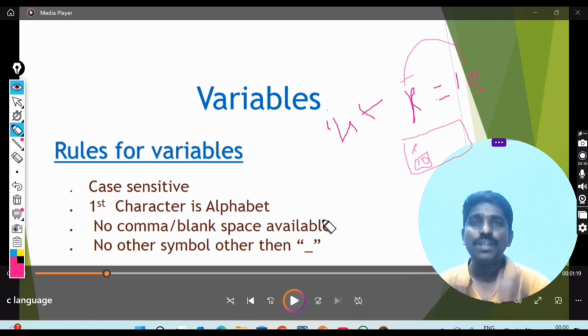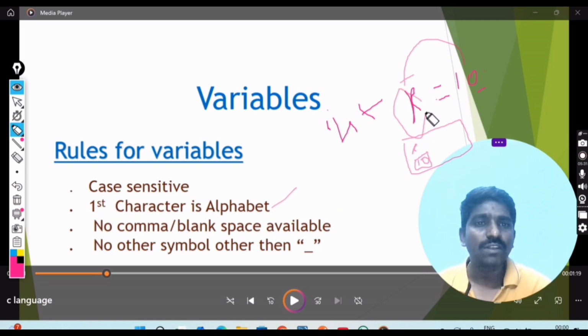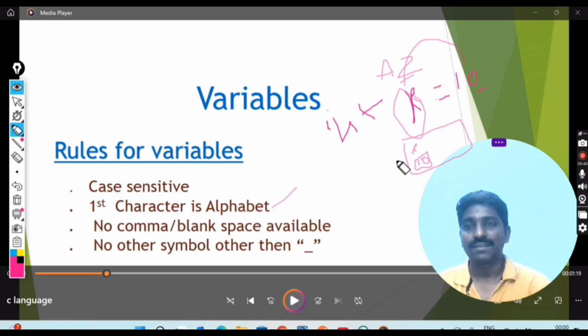Like that, when we declare variables, we have some rules and regulations to follow. The first character must be an alphabet, A to Z, whatever it may be, but an alphabet only, not 1, 2, 3, 4 like that. No commas or blank spaces are allowed.